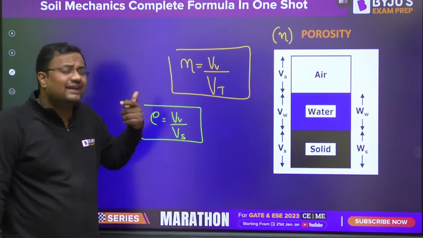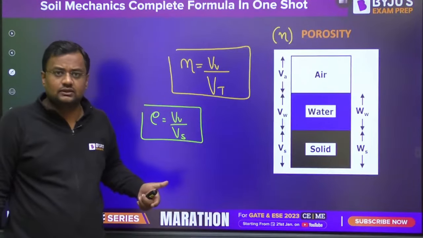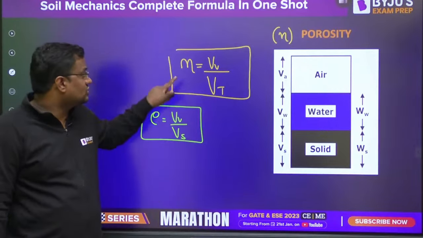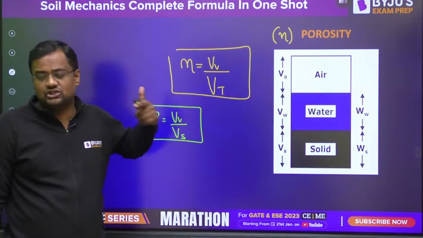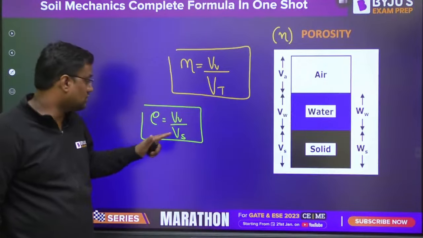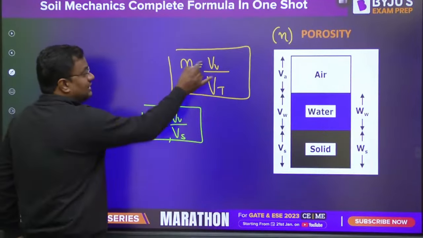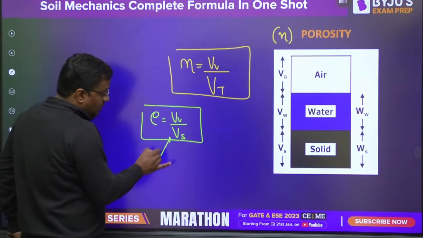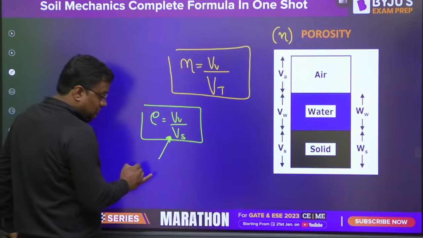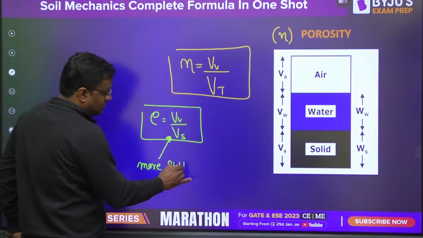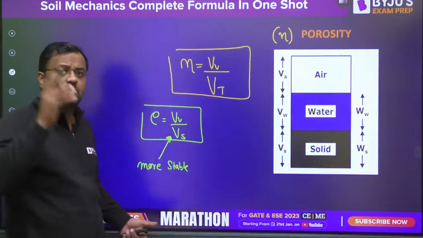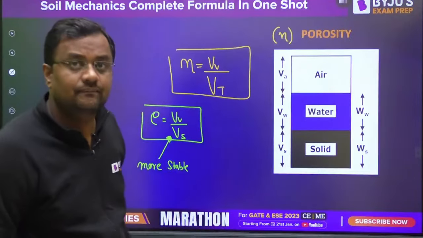In most formulas of bearing capacity, settlement, consolidation and shear strength, you use void ratio; in the rarest of cases you have used porosity. The numerator is the same, volume of voids, and the denominator is volume of solid. Solid is the more stable parameter because solid does not change. Total volume may change; if you compress, total volume may decrease.